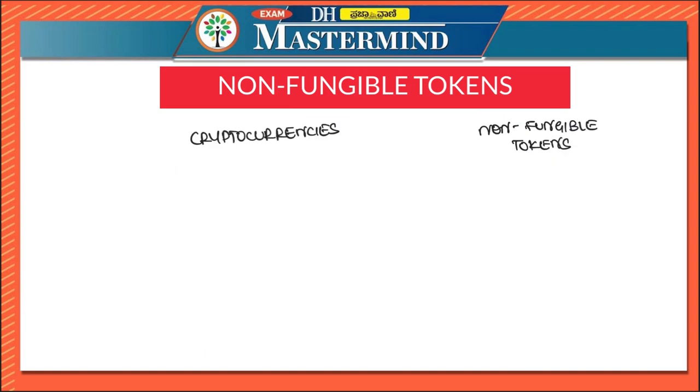Now let us look at the differences and similarities between cryptocurrencies and non-fungible tokens. We have already discussed that both are built on blockchain technology.